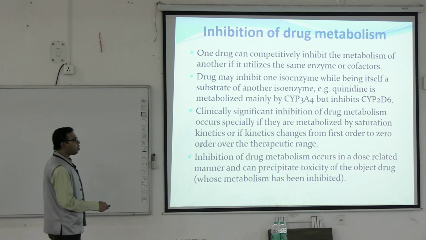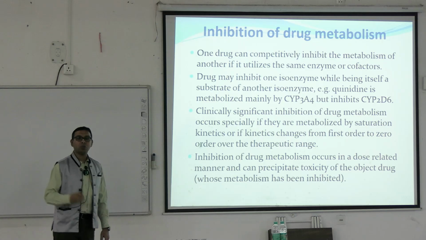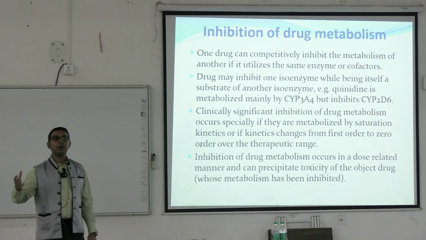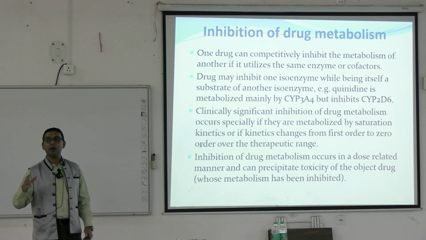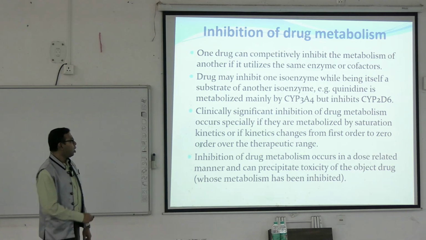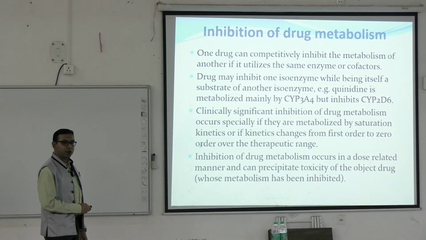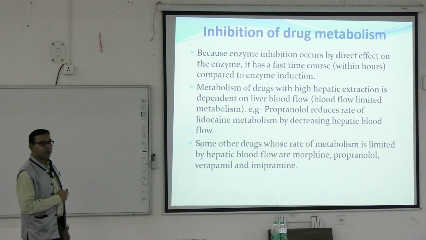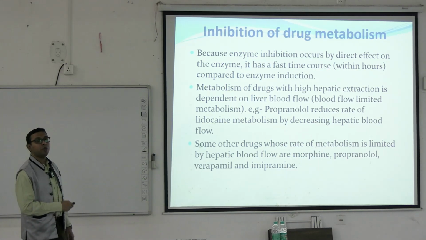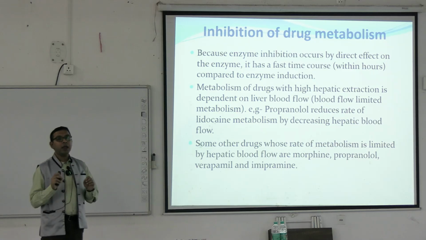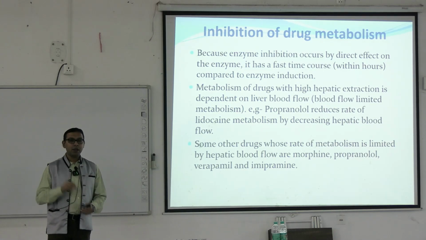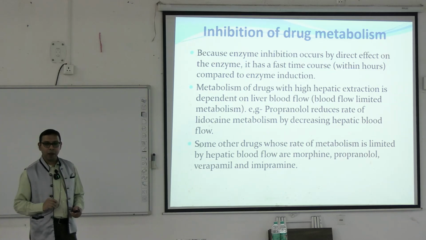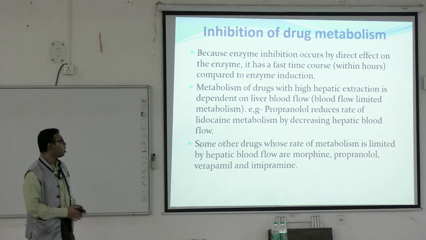Inhibition of drug metabolism occurs in a dose-related manner. That is, with increased dose there may be increased elimination, mainly in first order kinetics, but in zero order kinetics there may be more accumulation, which can precipitate toxicity of the object drug. Because enzyme inhibition occurs by direct effects on the enzyme, it has a fast time course, within hours. The inhibitor is blocking the enzyme, so the other drug cannot be metabolized, and this may happen within hours.